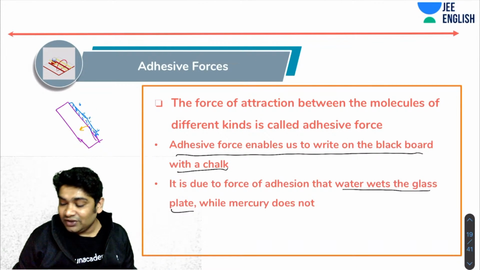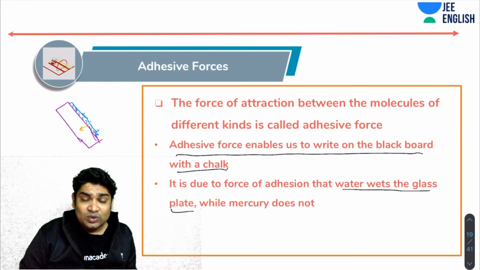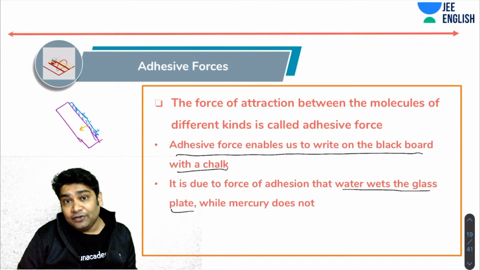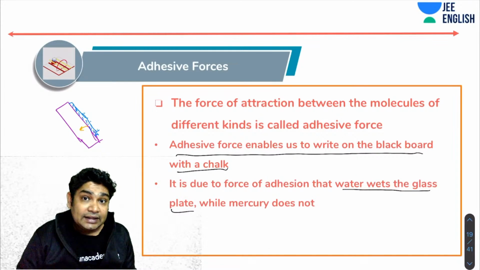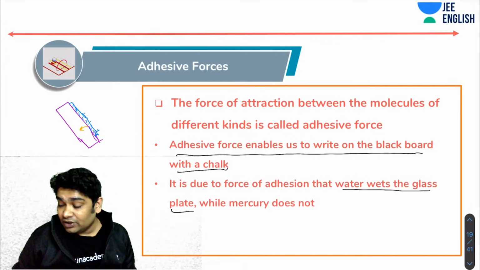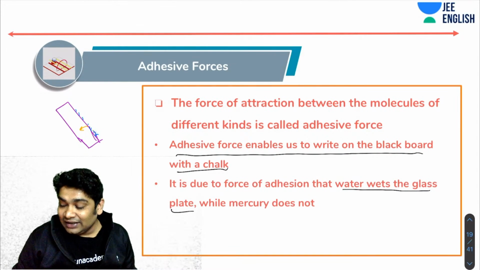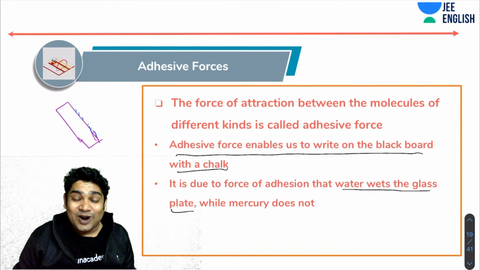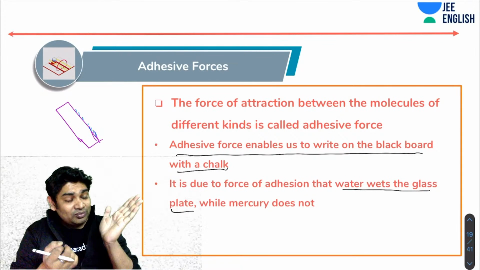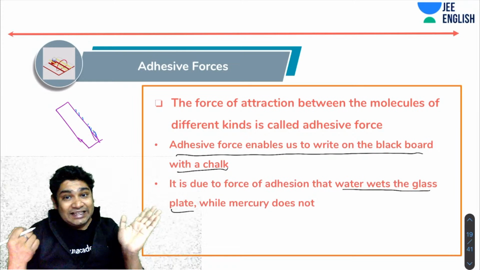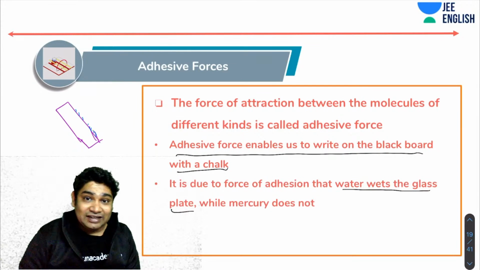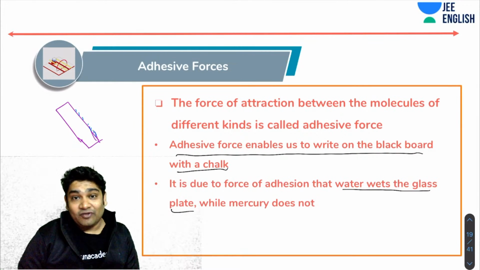The layer will flow away. You will see a small layer of water will stick to the glass. On the other hand, if you did the same experiment with mercury, then that does not happen. Why? Because mercury has very strong cohesive forces, and the adhesive force between glass and mercury is not that strong. So when the molecules of mercury are flowing off, they will pull these molecules. They will not let it stick with glass, and hence mercury does not wet glass.